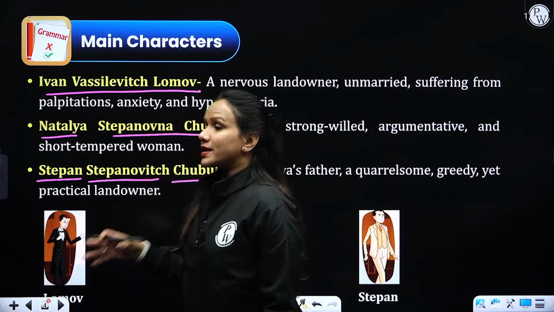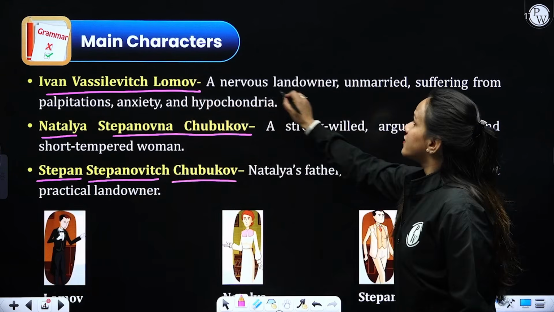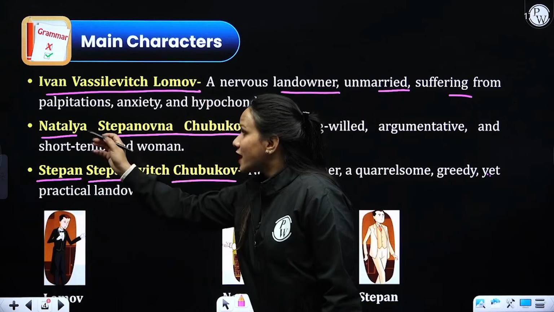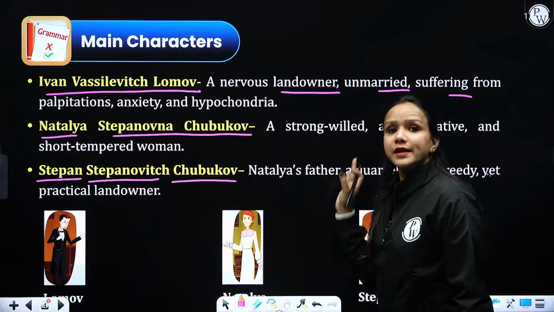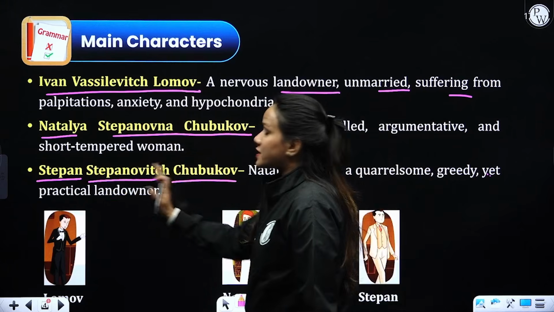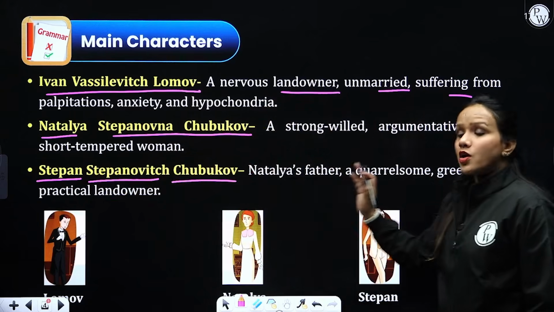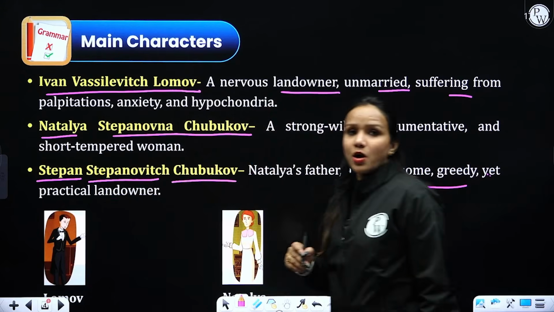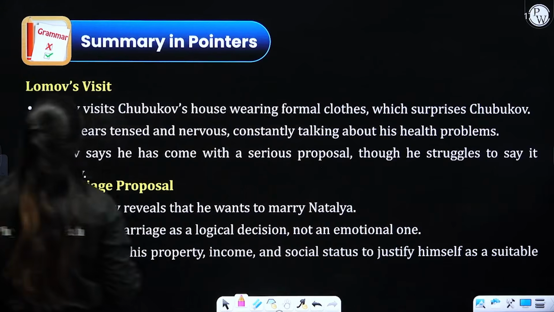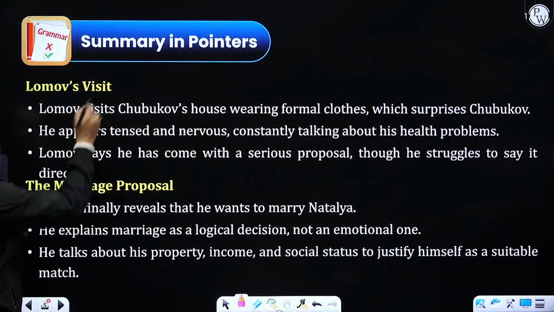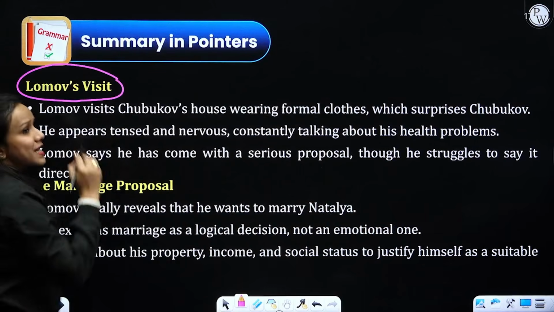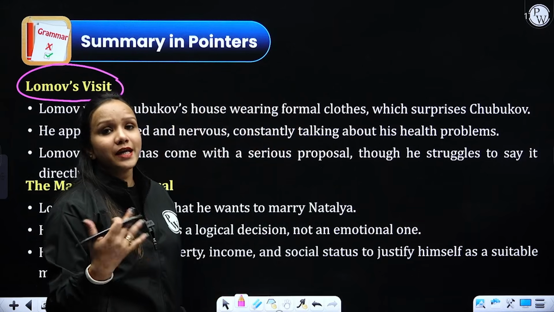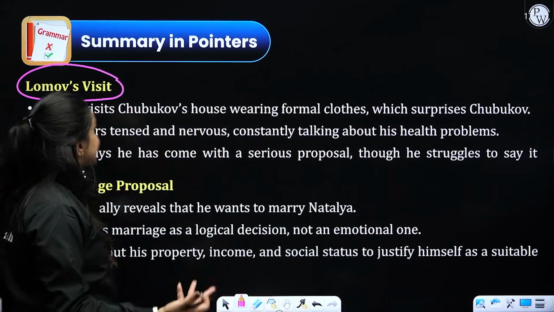Talking about their character traits, let's learn that Ivan is a nervous landowner, unmarried, suffering from anxiety and hypochondria. We have Natalia, a strong-willed, argumentative woman, right? Then we have Stepan Stepanovich Chubukov, who is Natalia's father, who seems practical but quarrelsome. All right, now let's understand the story in pointers. It opens with Lomov's visit to Natalia's place, where he goes to propose to her, but ends up involved in heated arguments. Let's see how.